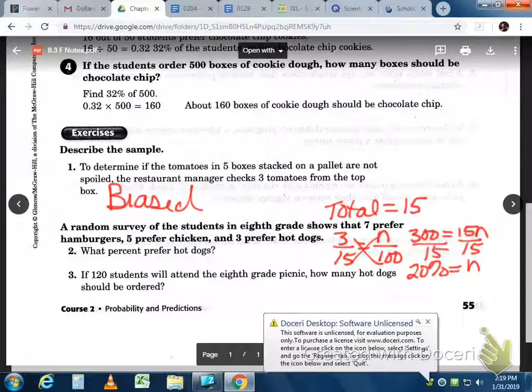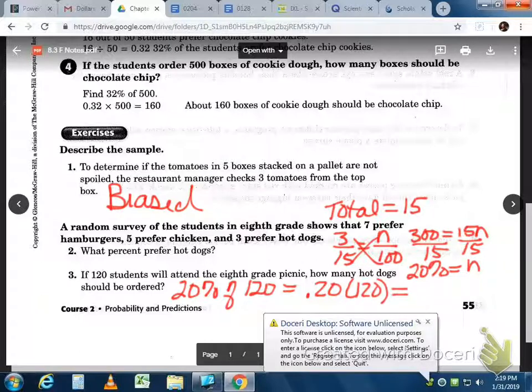If 120 students will attend the 8th grade picnic, how many hot dogs should be ordered? What do we really want to find? We want to find 20% of the 120, right? So, like you said, Mason, 0.20 times 120.